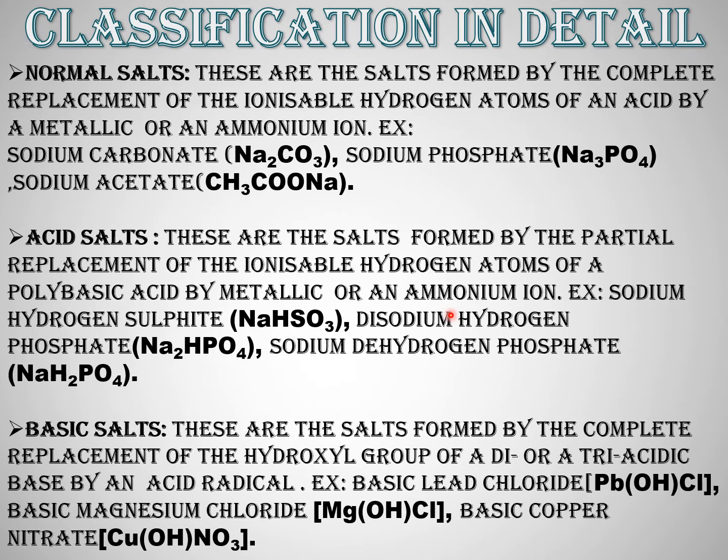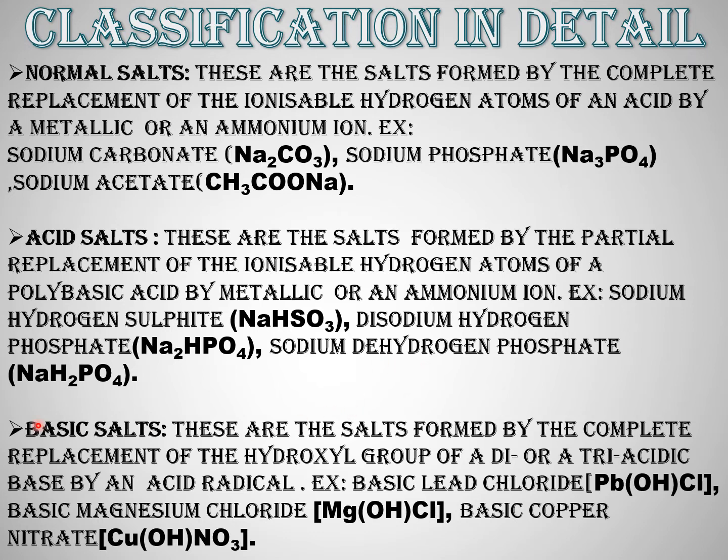When these salt solutions are treated with metals like magnesium, colorless bubbles of hydrogen gas are evolved. Examples: sodium bisulfate, sodium biphosphate or disodium hydrogen phosphate, potassium bisulfite, calcium bisulfate, calcium bicarbonate, etc.